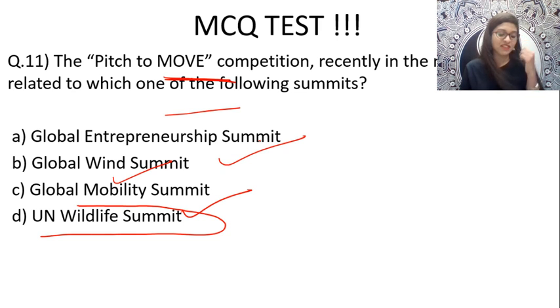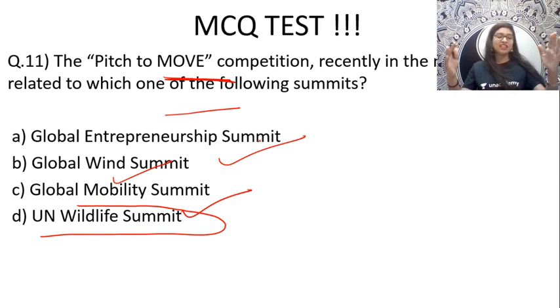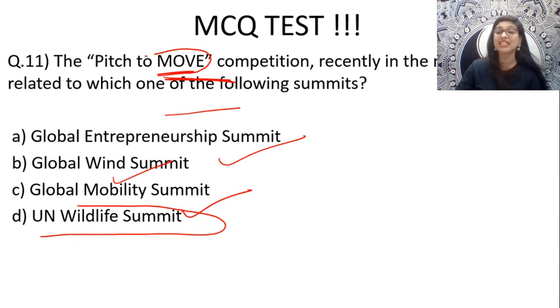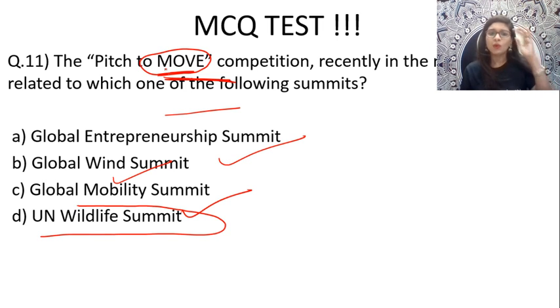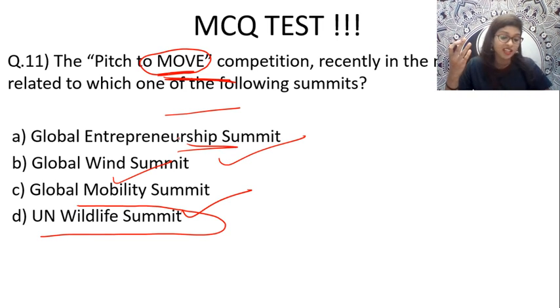Yes, I can see Prem with C, Shivani with B. But Kumar and Parivinder are so confident. It is option number C, that is Global Mobility Summit, because the pitch to move, exclusively, move means it has something to do with mobility, right? Because they gave the clue called mobility, I think you are coming with option number C, that is Global Mobility Summit. Very fine, guys. Why could it not be a Global Entrepreneurship Summit, guys? Think and say.